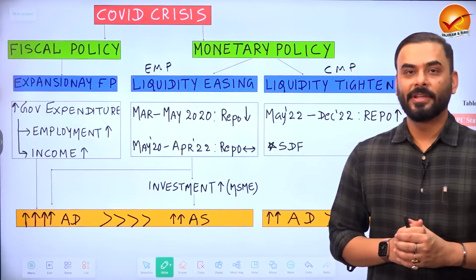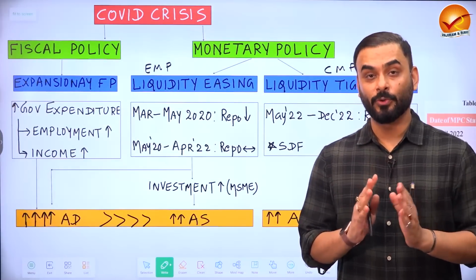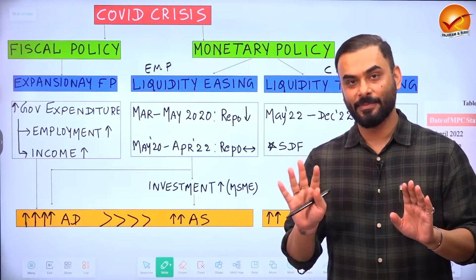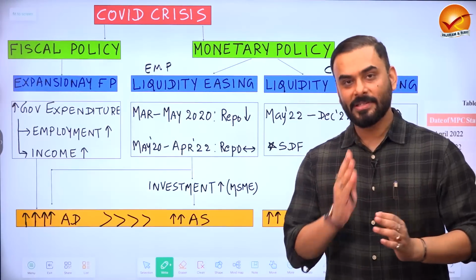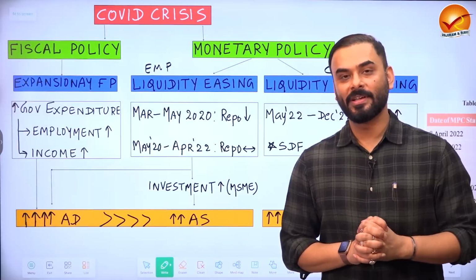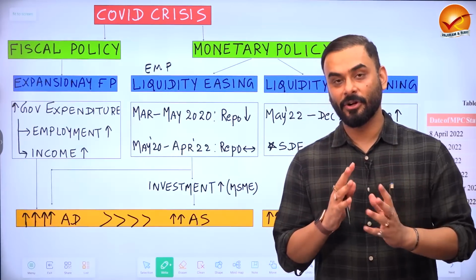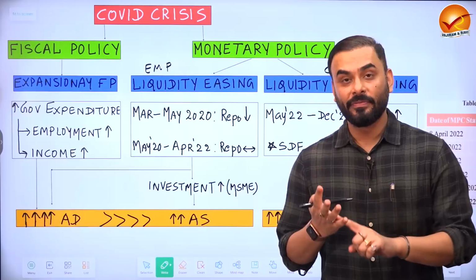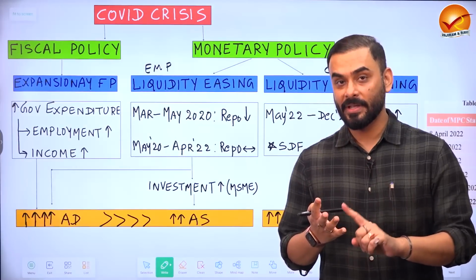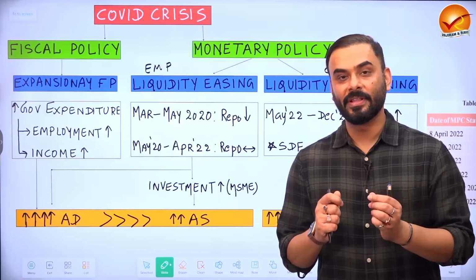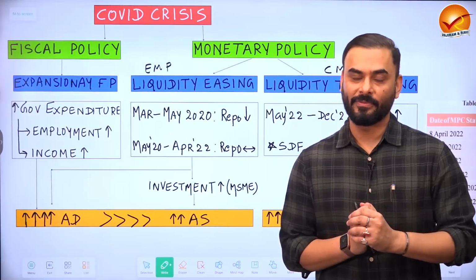According to experts, the best policy to follow during an economic crisis is a combination of fiscal and monetary policy. So guys, let me take you back to the COVID crisis phase. See, when COVID crisis happened, what is the first thing that the government of India wanted to do? The government of India wanted to provide food, medicine, and money to the citizens so that they can fulfill the basic requirements of day-to-day life.